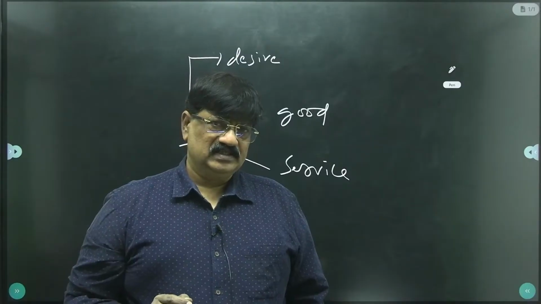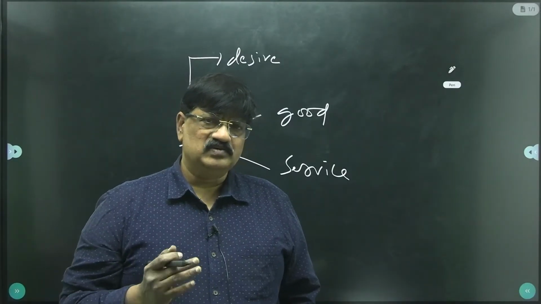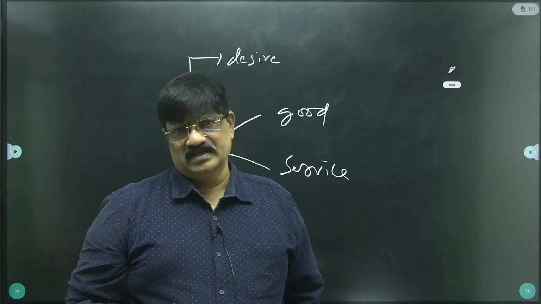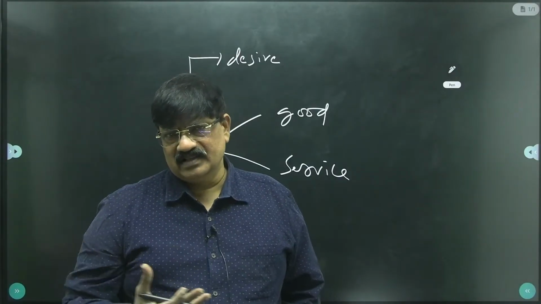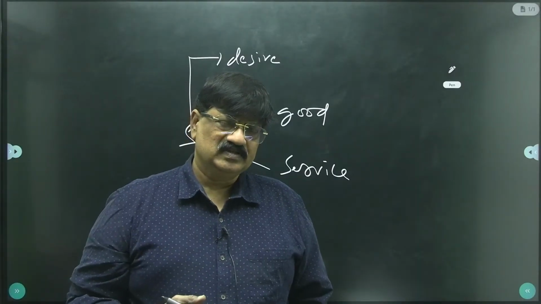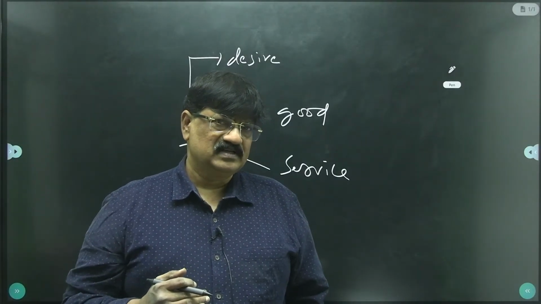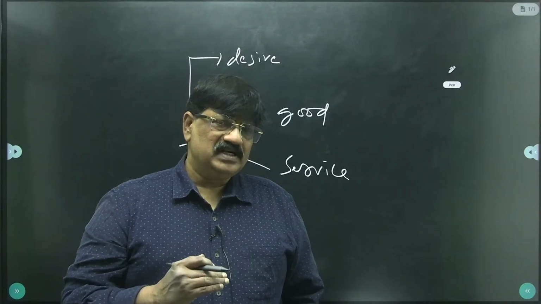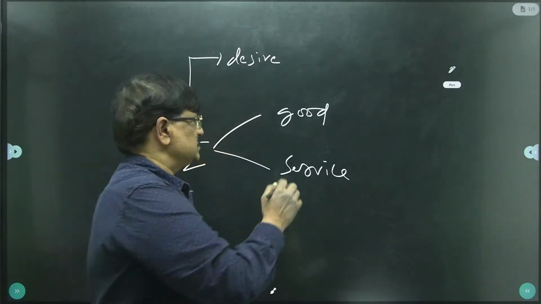So here people's happiness is linked with goods and services. If people enjoy goods and services a lot, their standard of living and happiness rise upwards. So it is understood that people's happiness is simply linked with goods and services.